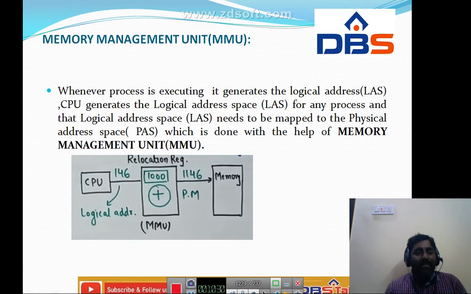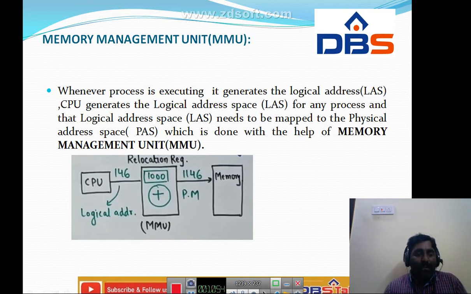We have here one relocation register. Whenever a process is executing, it will generate a logical address space. The CPU generates the logical address space for any process, and the logical address space needs to be mapped to the physical address space. It can be done with the help of the memory management unit.